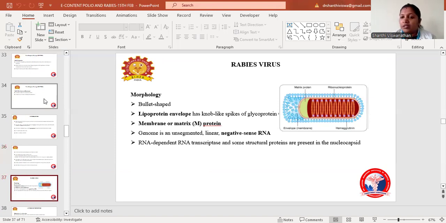Coming to morphology, it is a bullet-shaped virus. It is a lipoprotein and has knob-like spikes, known as glycoprotein, which shows the knob-like projection, and a membrane or matrix protein is there. Then the genome is unsegmented. It is negative sense RNA. RNA-dependent RNA transcriptase and some structural proteins are present in the nucleocapsid. So these are the two proteins present in the nucleocapsid, that is RNA-dependent RNA transcriptase and some viral proteins.